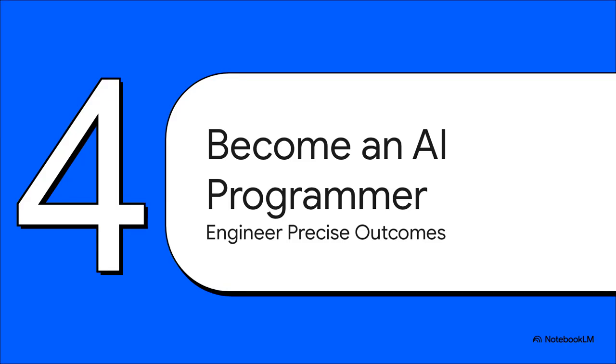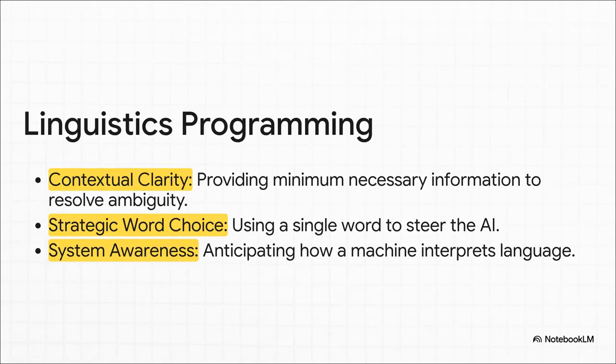Now, I know this might seem like just a simple little trick, but what you're actually doing here is starting to think like an AI programmer. You're moving way beyond just using a tool, and you're starting to engineer precise outcomes. What you're applying here are core principles of linguistics programming. You're achieving contextual clarity. You're making a strategic word choice with that little clarity keyword. And you're showing system awareness by understanding how the machine actually interprets language.